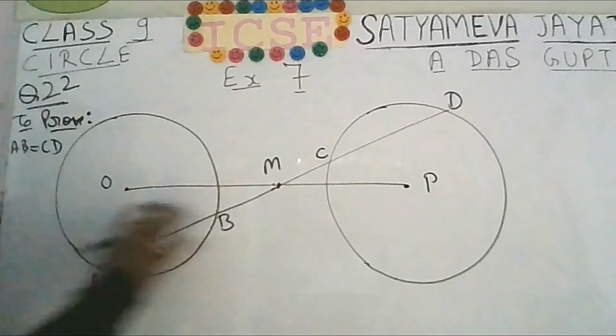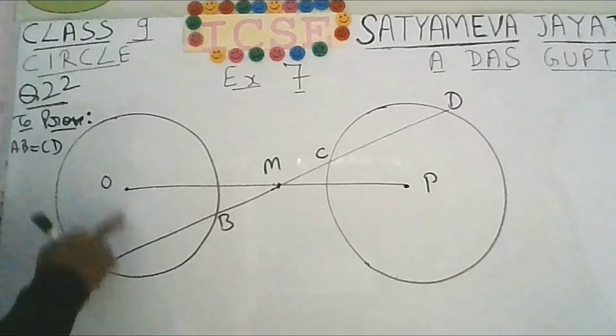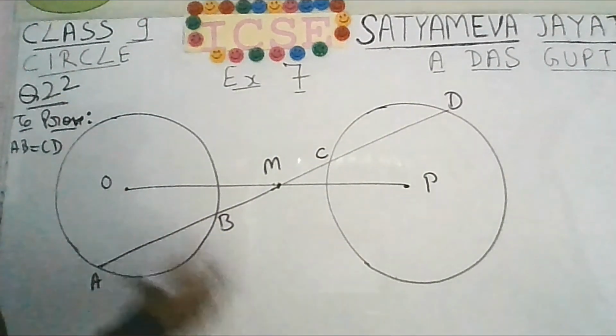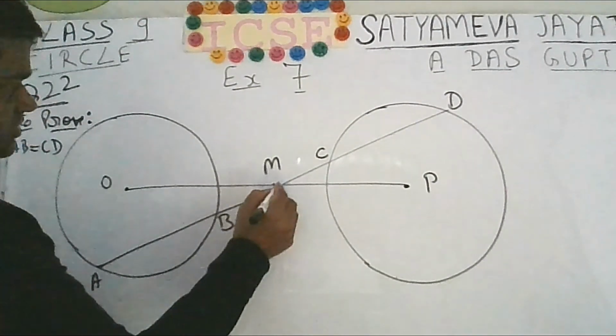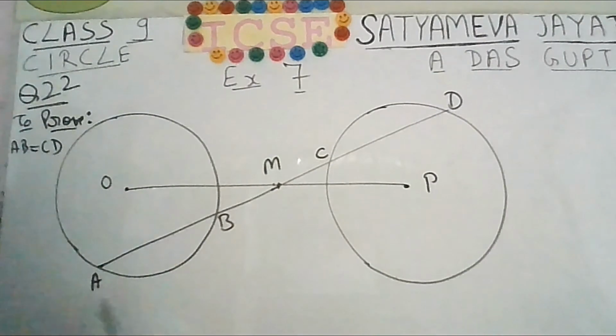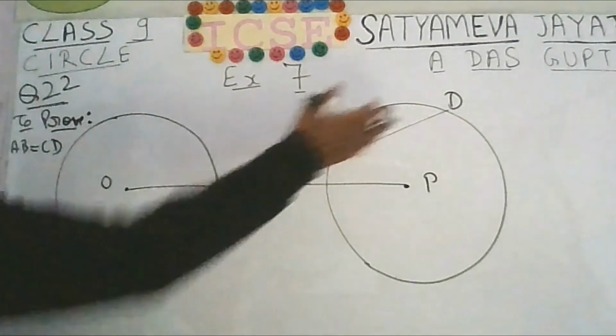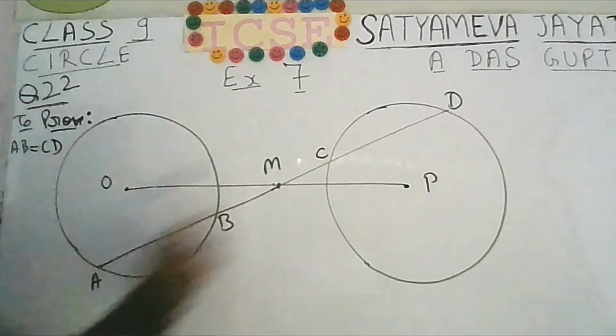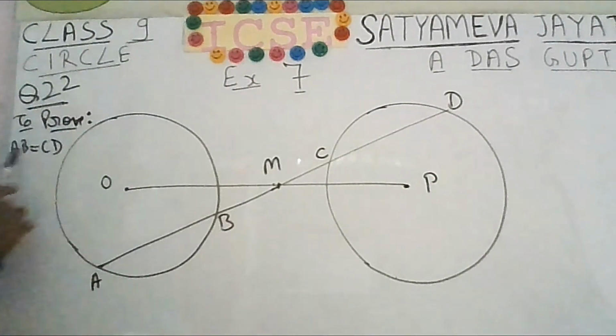So these two circles are congruent to each other. O and P are the centers. If you join O with P, then M is the midpoint. And you have drawn a line like this. So you are having two chords AB and CD on the same line. We have to prove that AB is equal to CD.